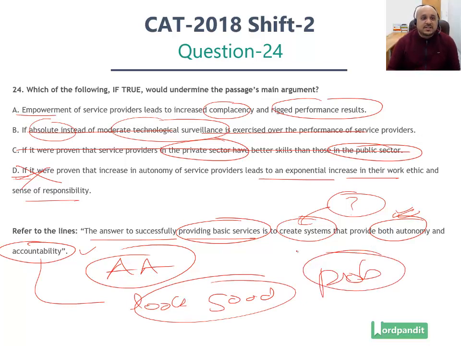Hence empowering service providers is going to be a negative outcome of creating the kind of systems that the author is talking about. And if this is a negative outcome of the kind of systems the author is talking about, this is going to weaken the argument. This is going to be one reason for not executing such systems. Hence option number A is the valid answer, and this is the reasoning that you need to adopt for this particular question. Hopefully the question is clear to you now.